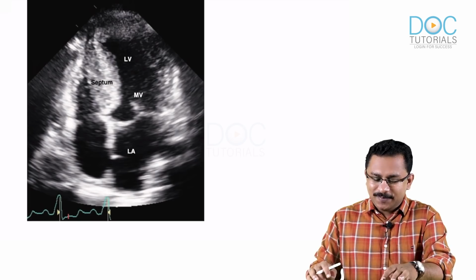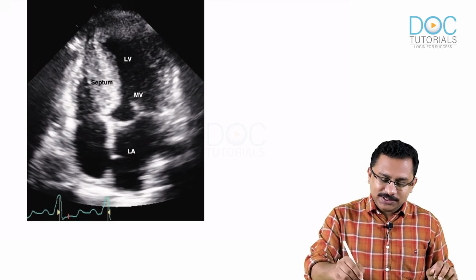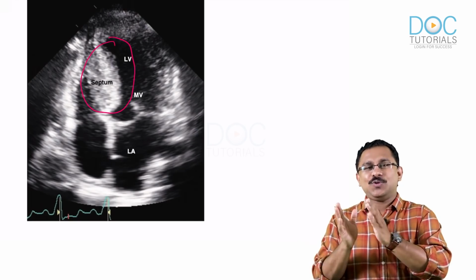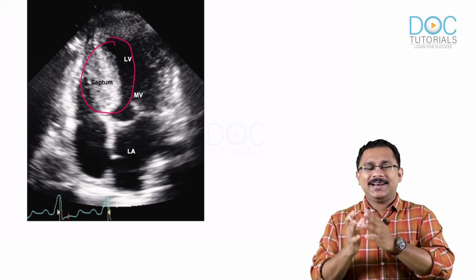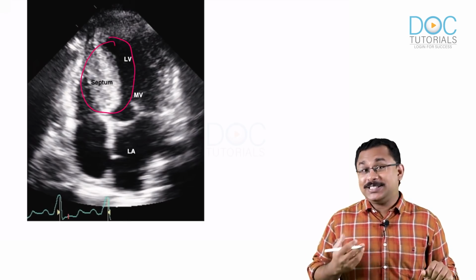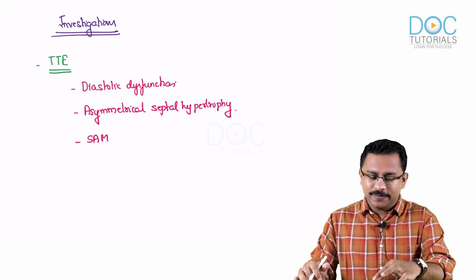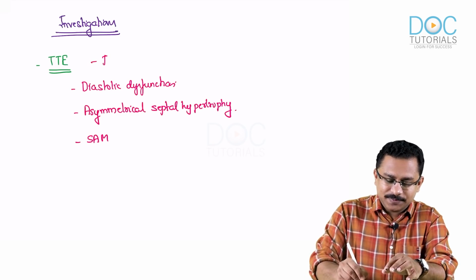If you look at a picture of the echo finding, this is just a demonstration of the hypertrophied septum, which you can see, and you will also be able to see the systolic anterior motion of the mitral leaflet, also the left ventricular outflow tract obstruction, which is dynamic, very, very important. So these are the echocardiographic findings. Remember, that is going to be the investigation of choice.